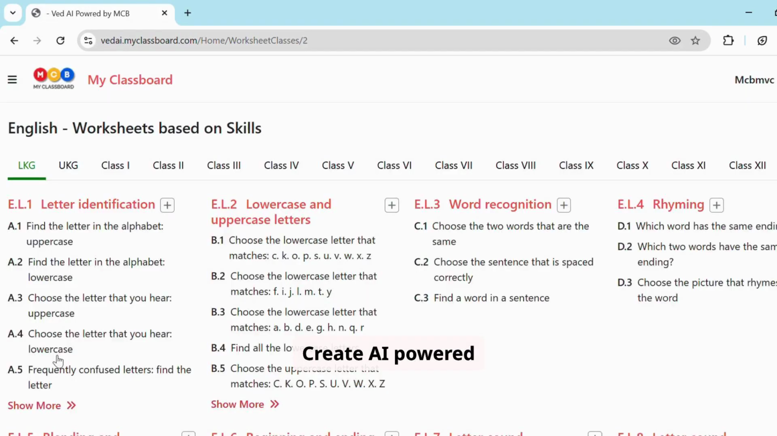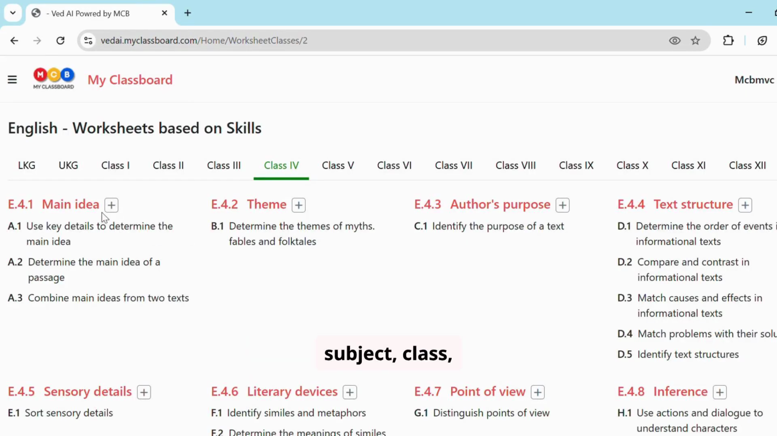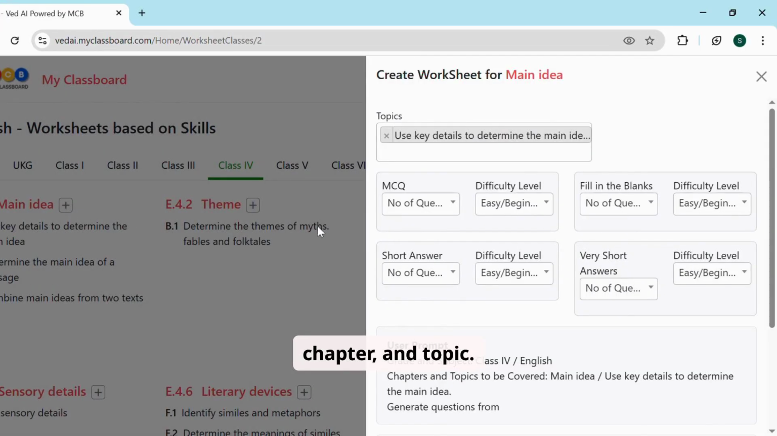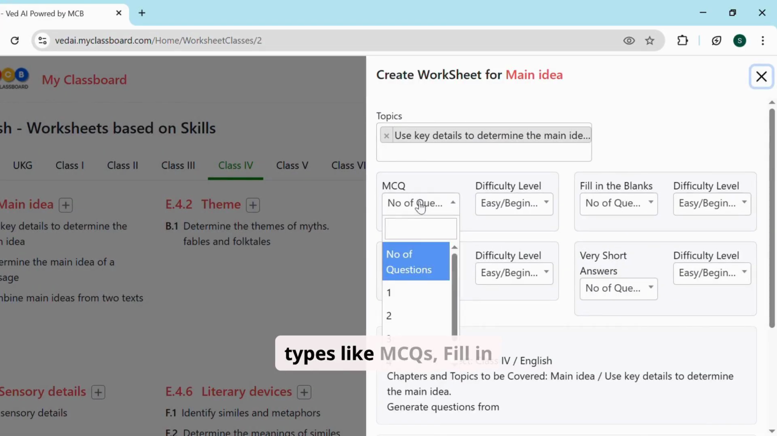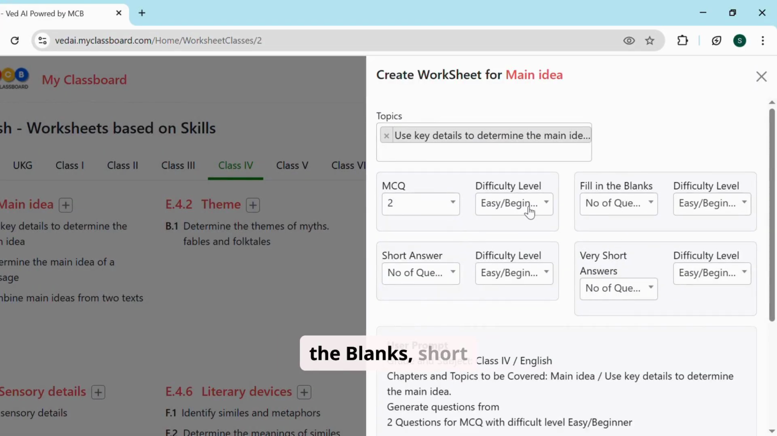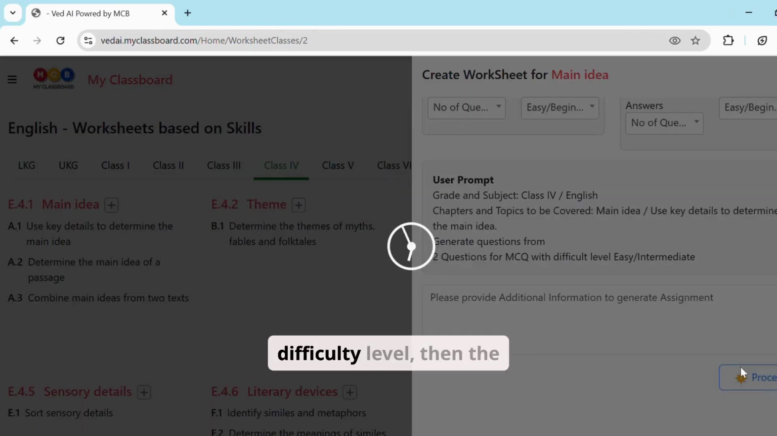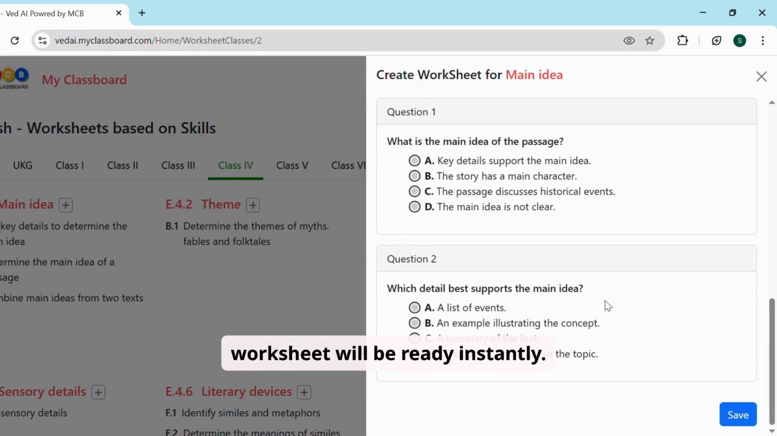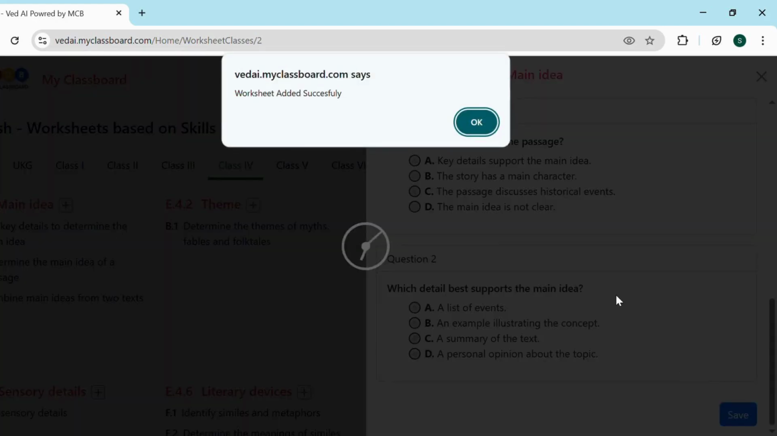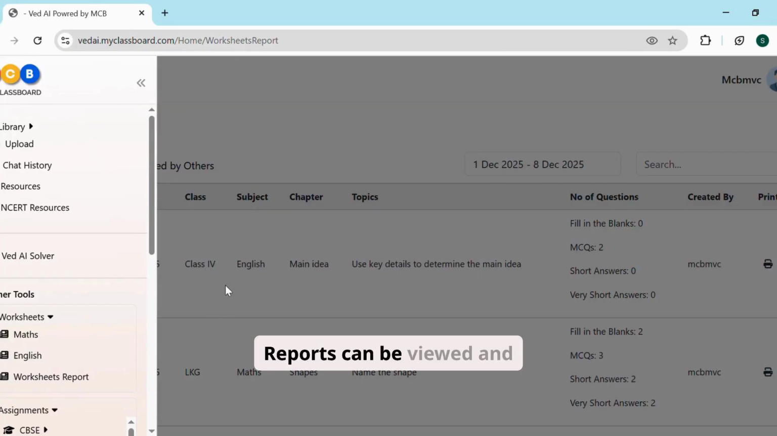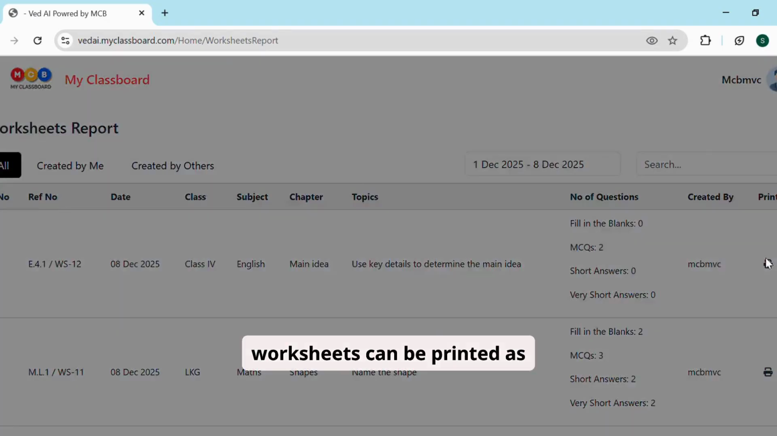Create AI-powered worksheets by selecting the subject, class, chapter, and topic. Choose question types like MCQs, fill in the blanks, short answers and so on, along with number of questions and difficulty level, then the worksheet will be ready instantly. Reports can be viewed and worksheets can be printed as well.